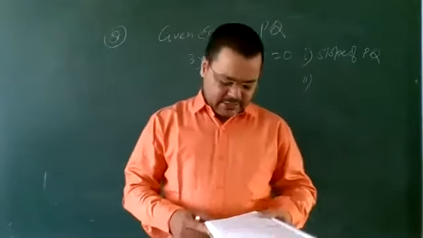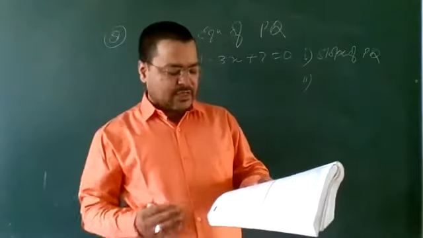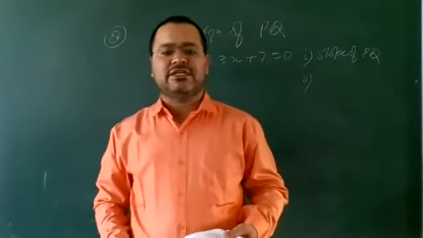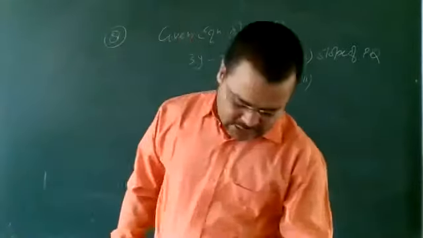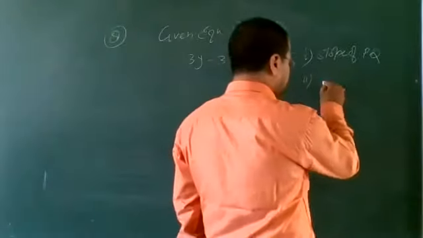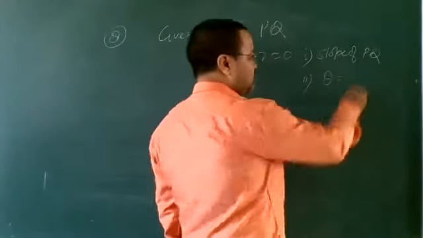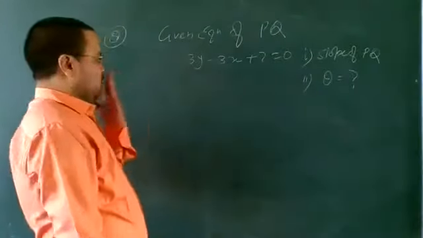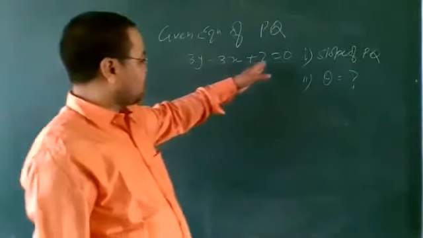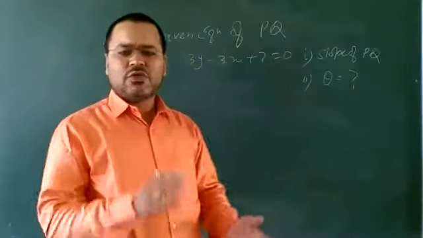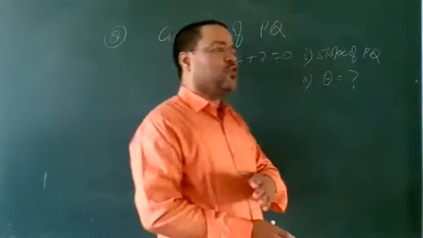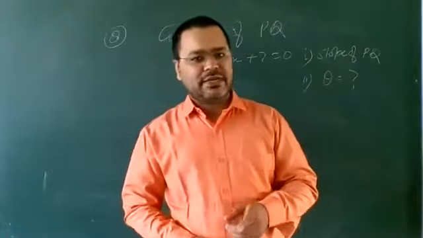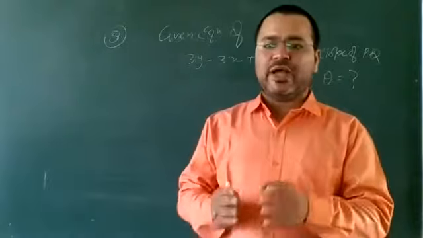The definition of inclination is the angle that any line makes with the positive direction of the x-axis. So in the second question, we have to find the inclination, that is theta. First of all, 3y minus 3x is equal to 7 is given, so convert it into slope intercept form, that is y is equal to mx plus c.